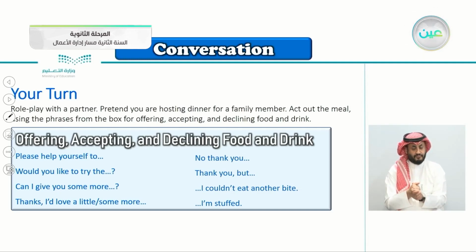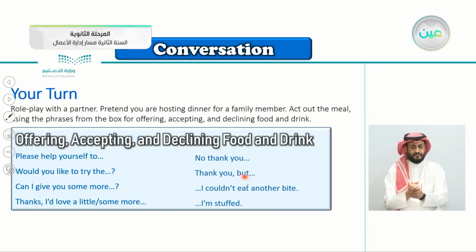So also here's an offering: can I give you some more? Thanks, I'd love a little. This is, of course, accepting. You say thanks, I'd love a little, or you say thanks, I'd love some more. So here you are accepting. Declining here also: no, thank you.